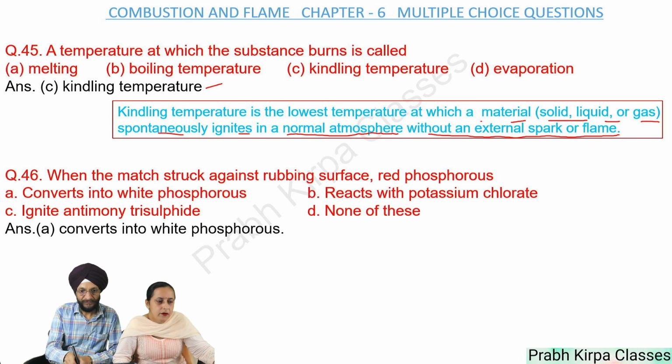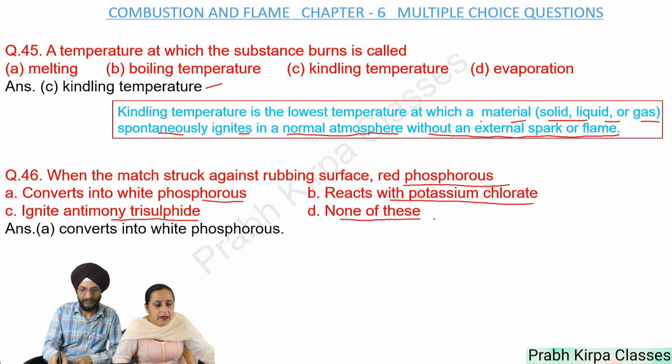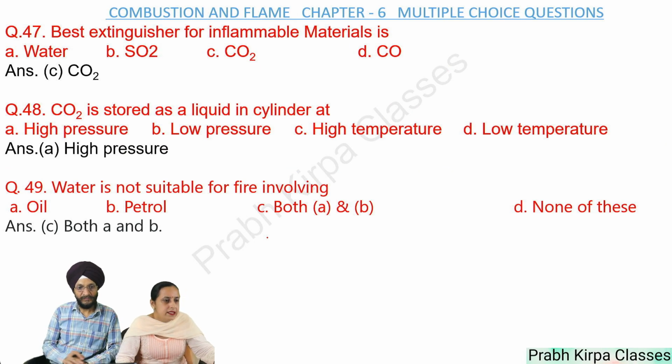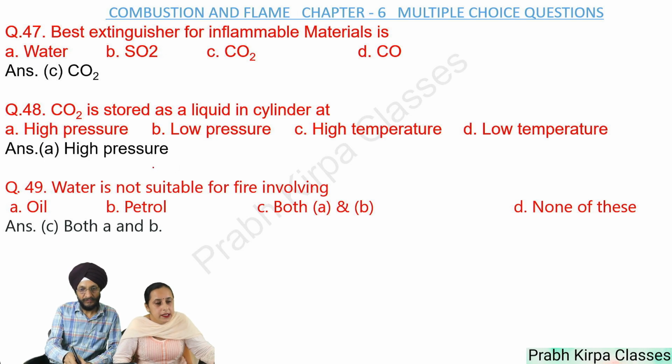Question number 46. When the match is struck against the rubbing surface, red phosphorus A. converts into white phosphorus, B. reacts with potassium chlorate, C. ignites antimony trisulfide, D. none of these. So answer is converts into white phosphorus. Next, 47th. Best extinguisher for inflammable materials is A. Water, B. SO2, C. CO2, D. CO. So answer is CO2. Next, CO2 is stored as a liquid in cylinder at A. High pressure, B. Low pressure, C. High temperature, D. Low temperature. So answer is high pressure.